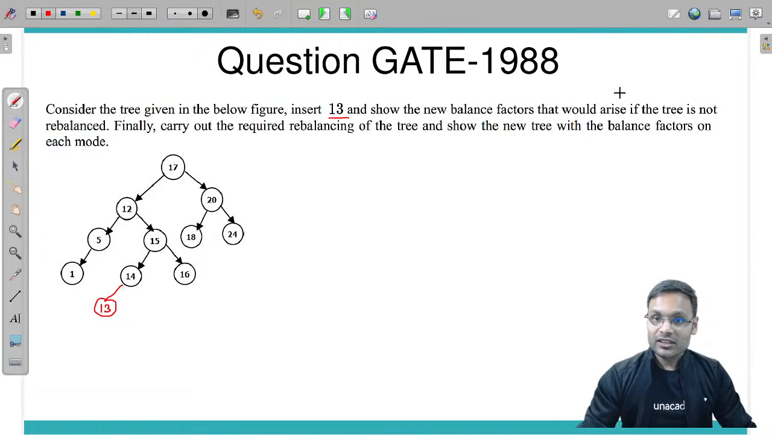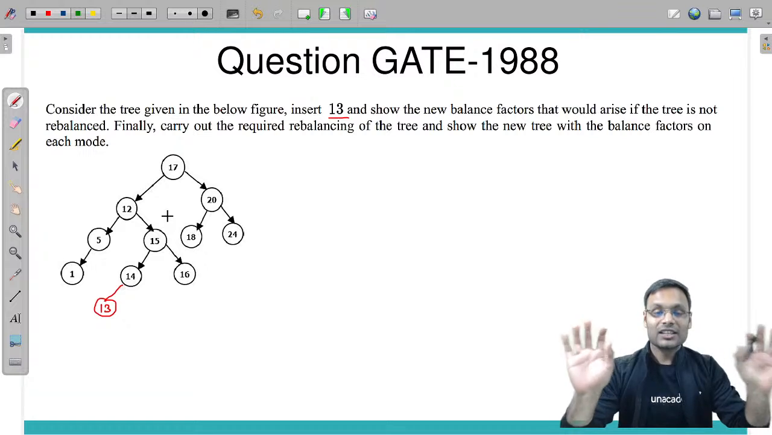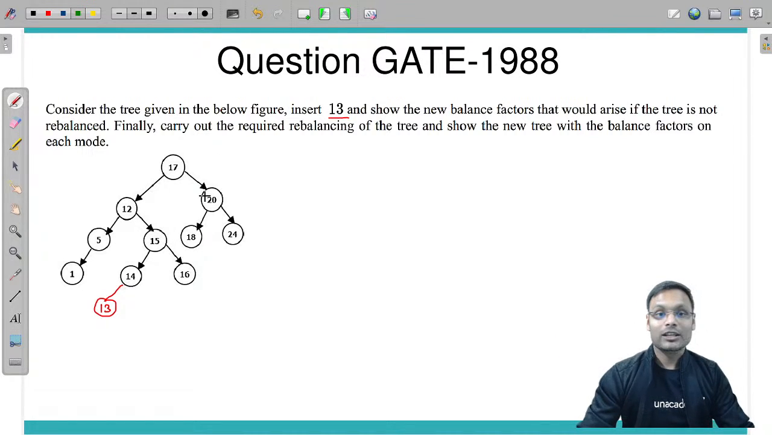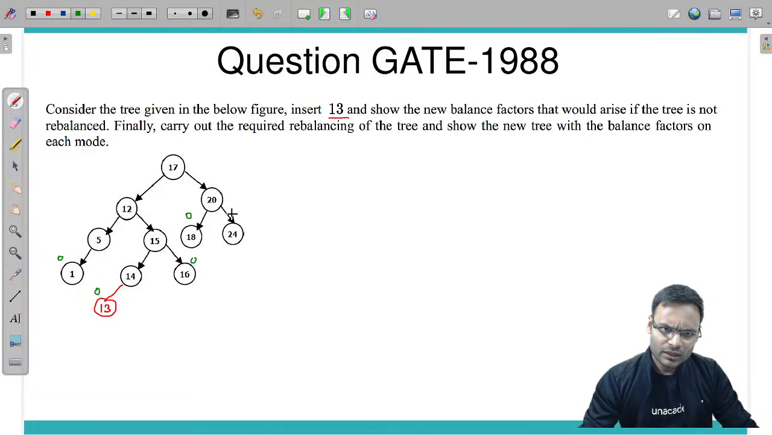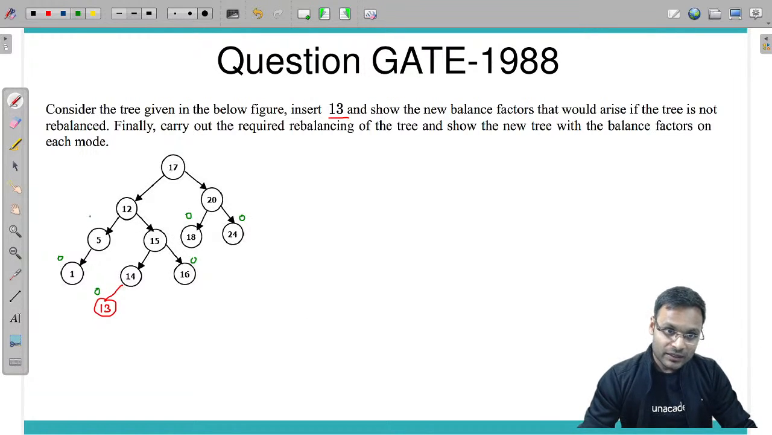Show the new balance factors that would arise if the tree is not rebalanced. Okay, so we are not rebalancing the tree right now, and let's check what the balance factor of the tree is. Leaf nodes will have balance factors 0, 0, 0. For a leaf node, everything on the left and right is 0. Now 5 has balance factor 1, 14 has balance factor 1, 15 has balance factor 1, 12 has balance factor 2 minus 3, which is minus 1, and 20 has balance factor 0.